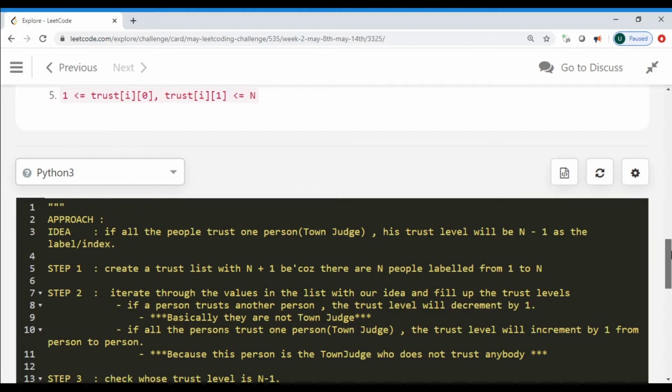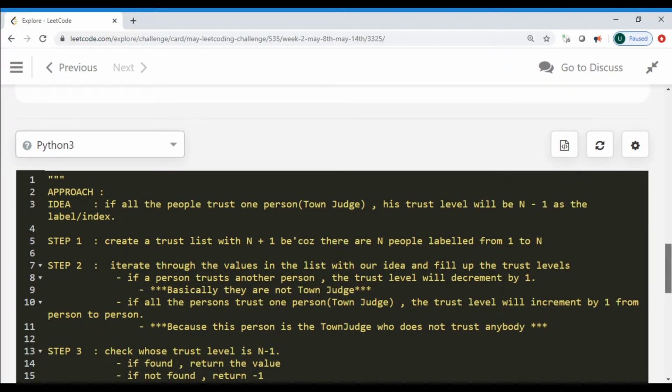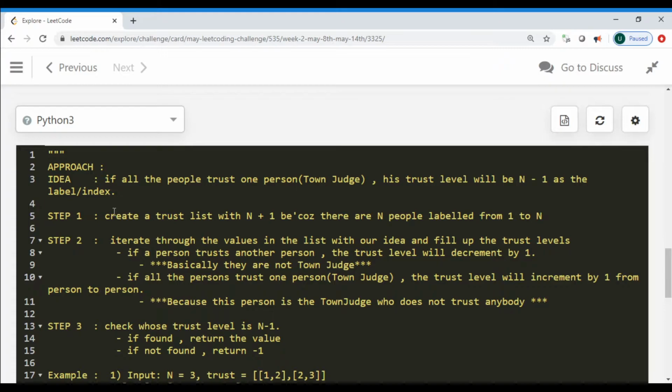So let's see some of the steps and how we achieve this functionality. In step 1, we create a trust list of size n plus 1, because there are n people labeled from 1 to n, and this avoids the 0th index. Then we iterate through the values in the list with the basic logic we have discussed and fill up the trust levels in the trust list. If a person trusts another person, we decrement the trust level by 1.